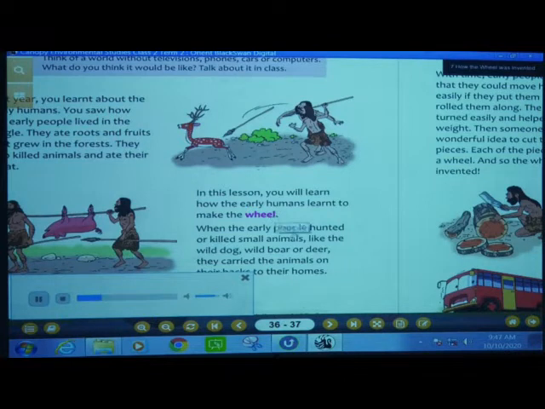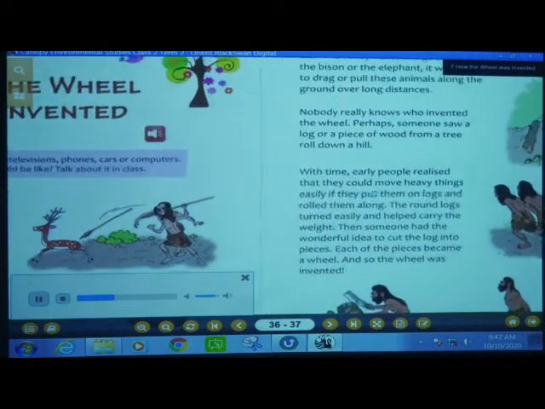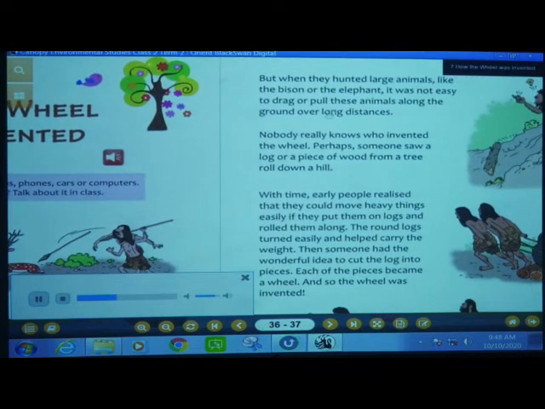When the early people hunted or killed small animals like the wild dog, wild boar or deer, they carried the animals on their backs to their homes. But when they hunted large animals like the bison or the elephant, it was not easy to drag or pull these animals along the ground over long distances.